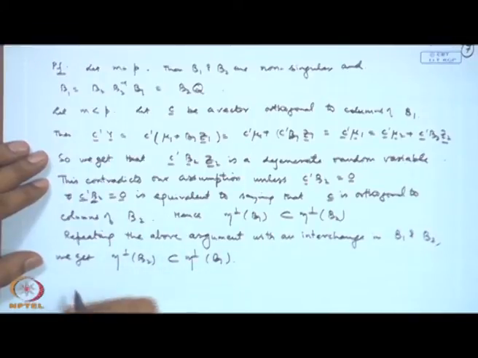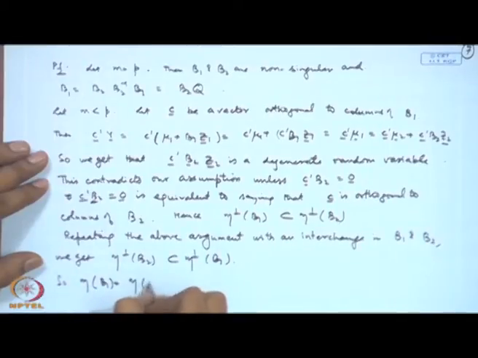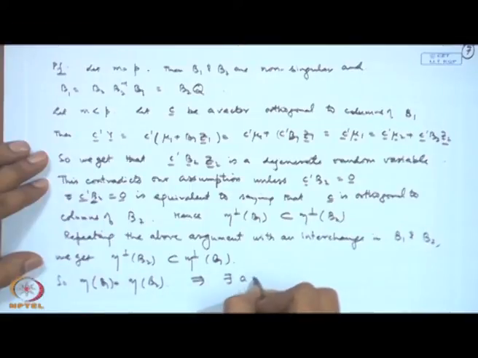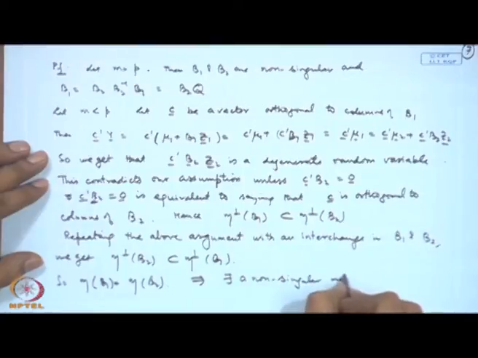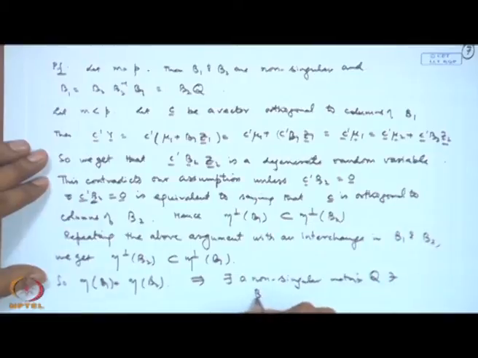So, that means they are the same. Basically, the column space of B1 and the column space of B2 are the same. This means that there exists a non-singular matrix Q such that B1 is equal to B2 Q.